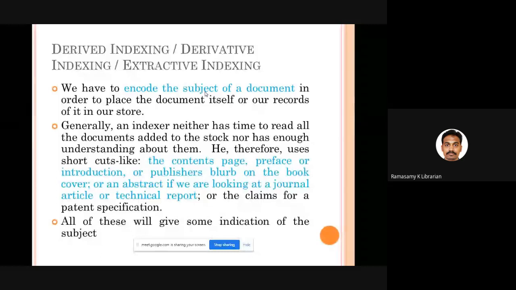Good. I think so far we have discussed pre-coordinate and post-coordinate indexing techniques. Before I take up the next topic, whatever doubts you have, please go ahead. The floor is open. Any question about pre-coordinate and post-coordinate indexing? Actually, they are not new concepts. I am not teaching you anything new. I was just refreshing whatever you might have learned in your regular studies. Any doubt?